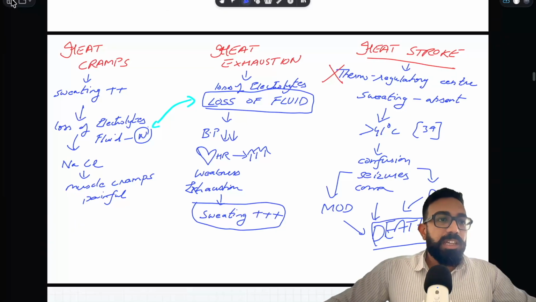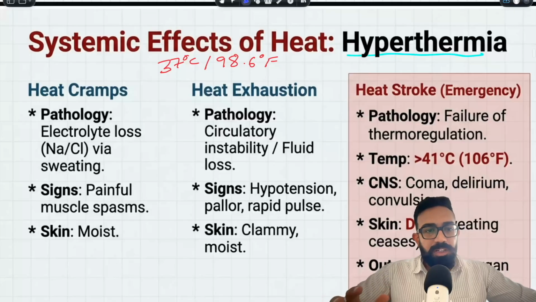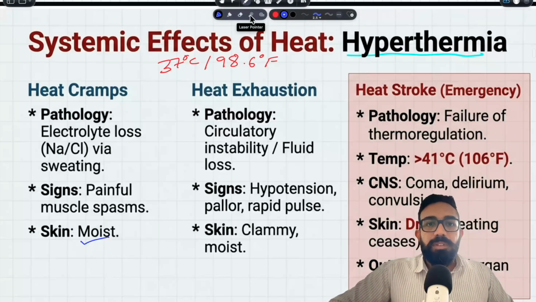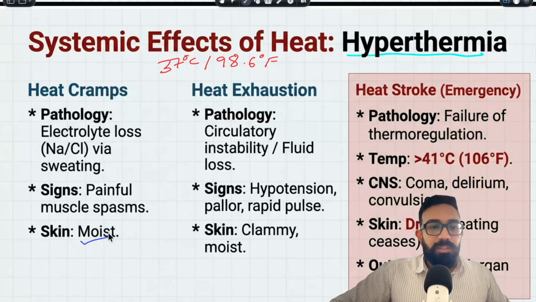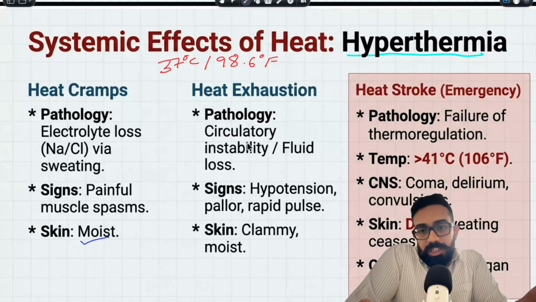Let me once again explain to you in the slide. Most of this we have already covered. The skin in heat cramps is moist. The skin in heat exhaustion is still moist. Over here in heat exhaustion, there will be rapid pulse, hypotension, pallor, and circulatory instability. The pathophysiology we have already done, we know the reason.